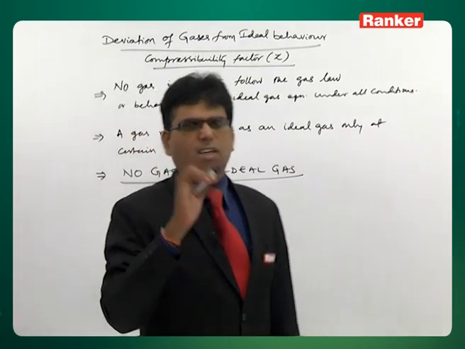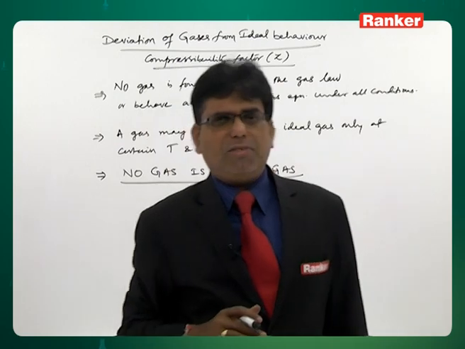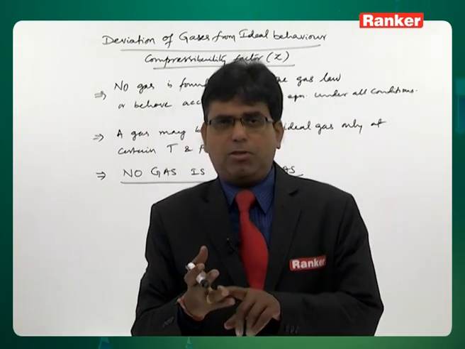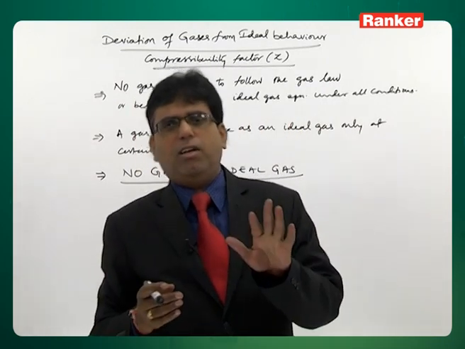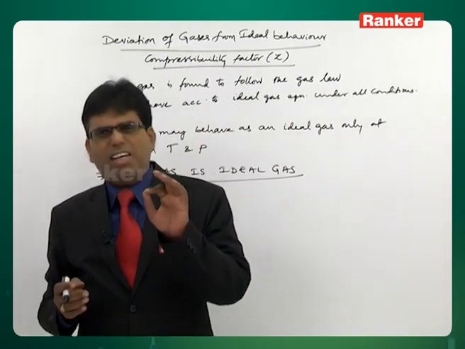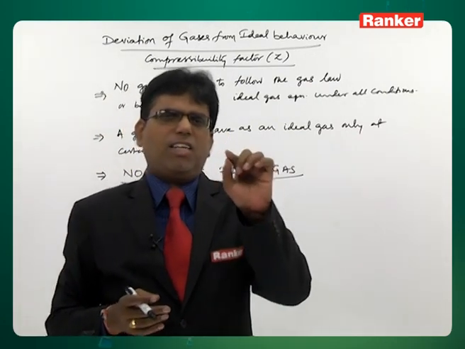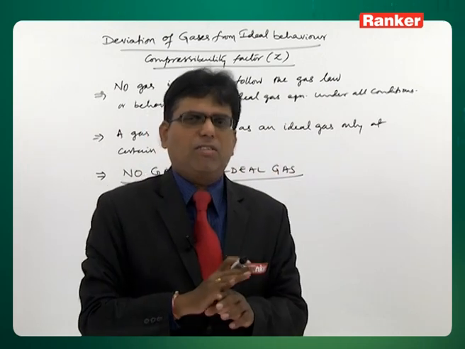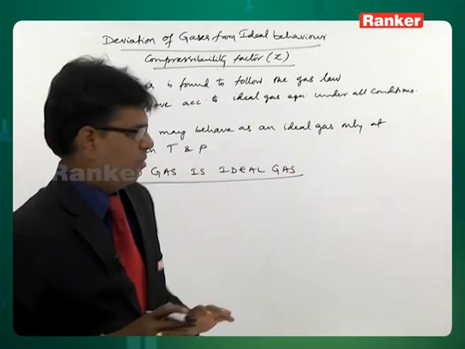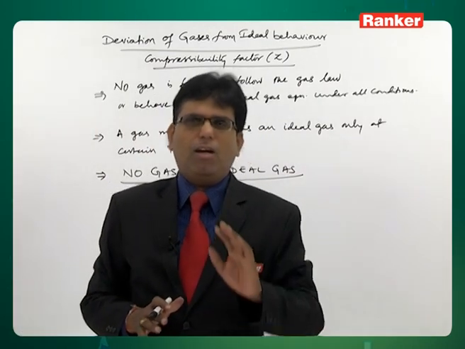For none of the gases we know, either hydrogen, helium, neon, argon, krypton, carbon dioxide, sulfur dioxide, HCl, ammonia, any gas you take, will behave as an ideal gas at all temperatures and pressures. No gas is an ideal gas under all conditions.